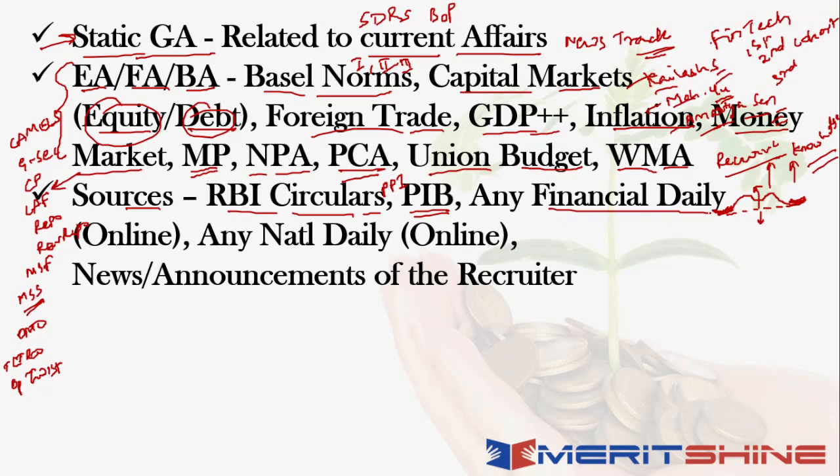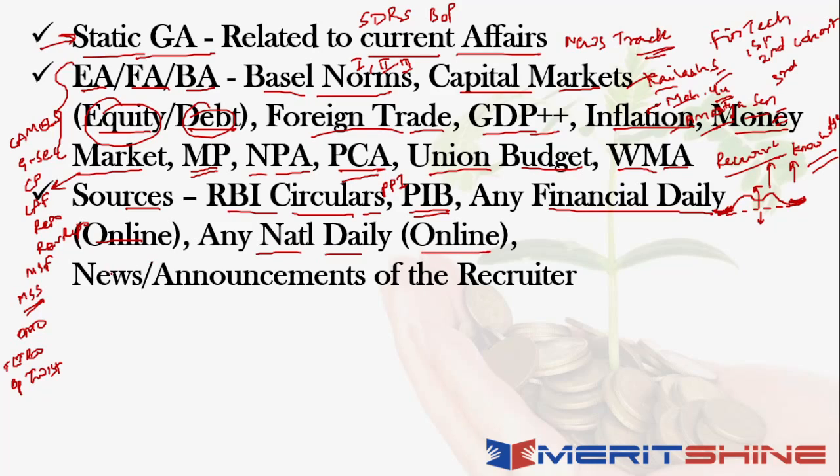Then you talk about any kind of financial daily. It could be Live Mint, it could be Business Line, or it could be Economic Times, whatever you want to follow. Any one financial daily has to be tracked online, and then any national daily as well, so that you look at the news away from financial awareness too. A national daily will help you with that.